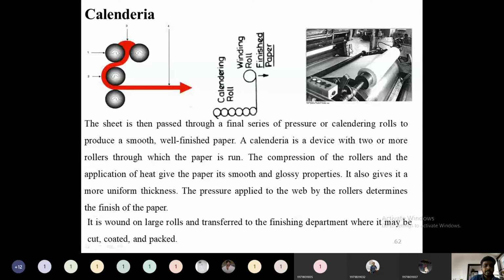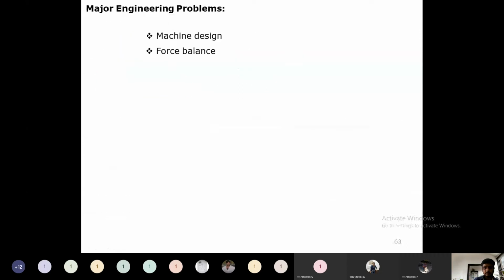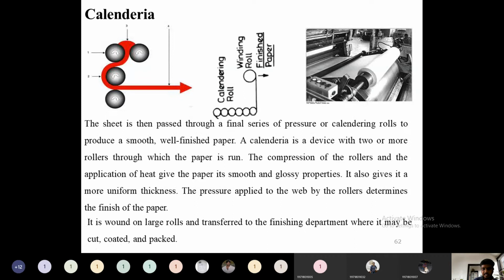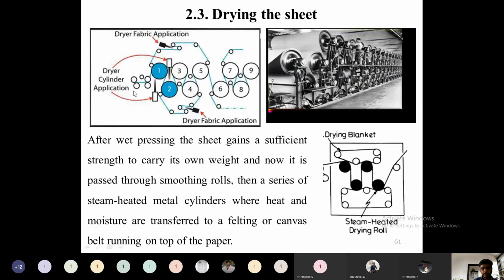a uniform thickness. So in designing the roll speed in the drying section, allowance must be made for a 5 to 10% progressive stretching in each section, in each calandria. Until here, the paper will acquire a maximum extension. In each section, we should allow only 5 to 10% stretch.